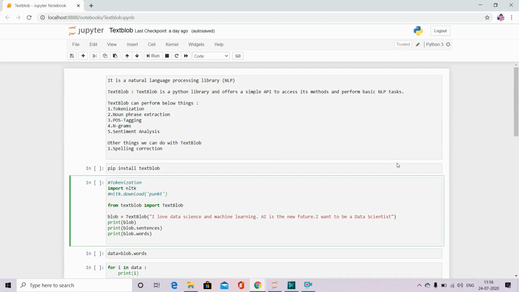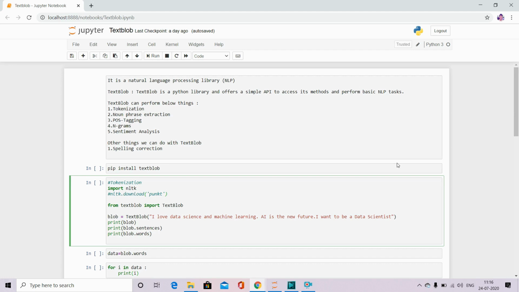I am your host Pratik Anjay, and today we are going to discuss natural language processing. Basically, I am going to show you some of the functionality of a natural language processing library called TextBlob. So let me give you some brief on natural language processing.